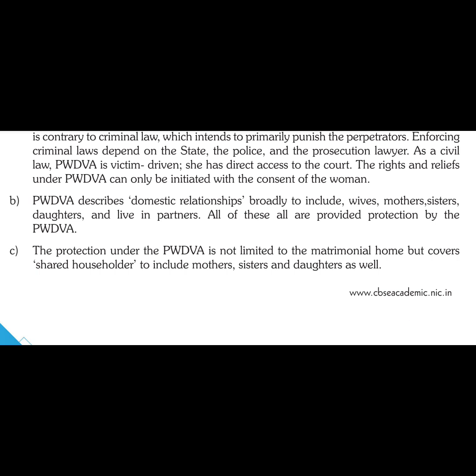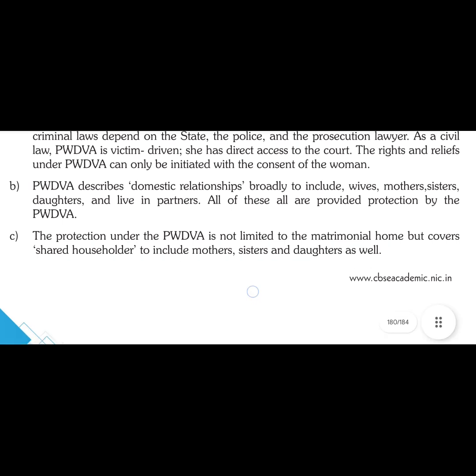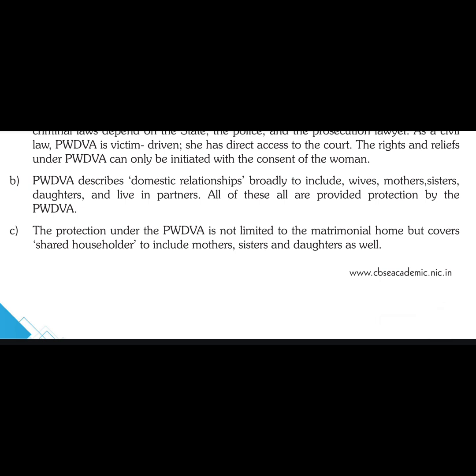Rights and reliefs under PWDVA can only be initiated with the consent of the woman. Of course, if she wants to proceed with the case, then only the case will be filed on her behalf, and then only she will be getting the remedies. So whatever reliefs or rights she can claim have to be initiated with the consent of such woman. If she does not want to complain or file a petition, how can the government? Right? The government is there to help you, but you also have to help yourself.